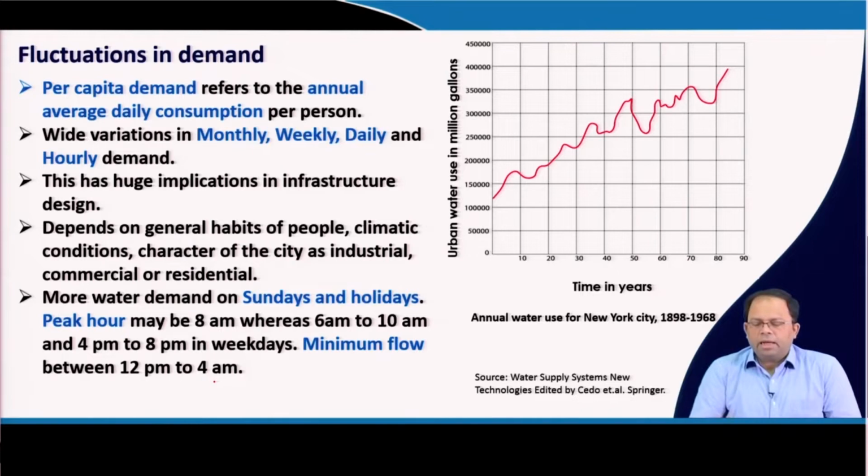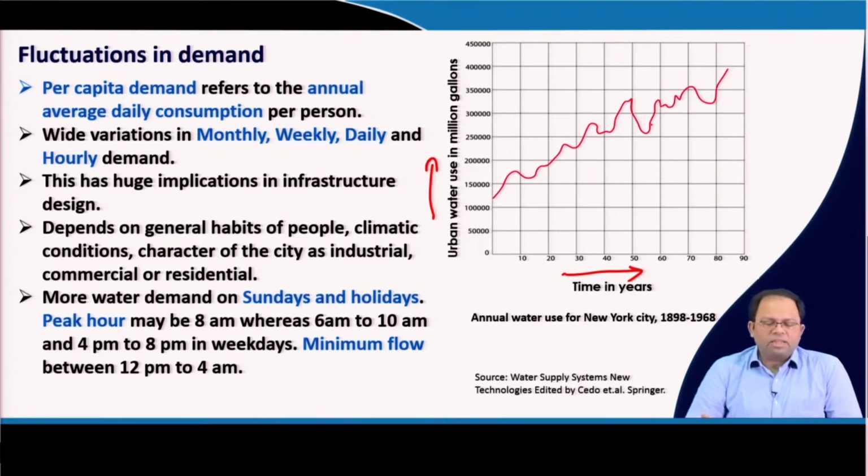So, in this figure, you can see the annual water use for New York City plotted from 1898 to 1968. On this axis there are years, and on this axis is water use in millions of gallons. You can see how water use has steadily increased over the years, but it has not just increased in a straight line. There are also variations. Sometimes it has gone up, sometimes it has gone down.